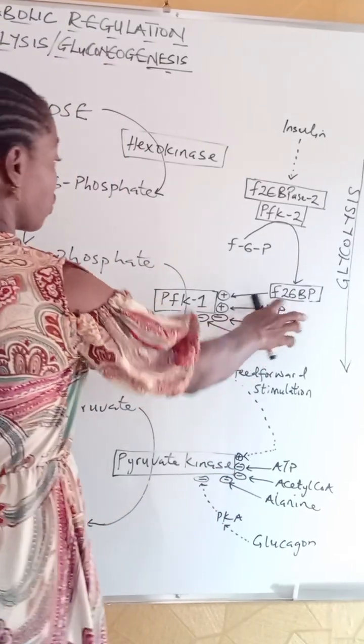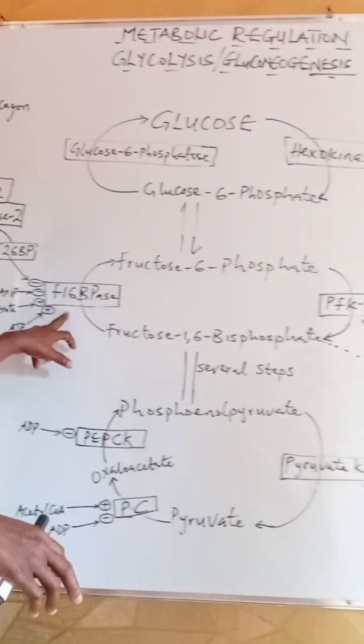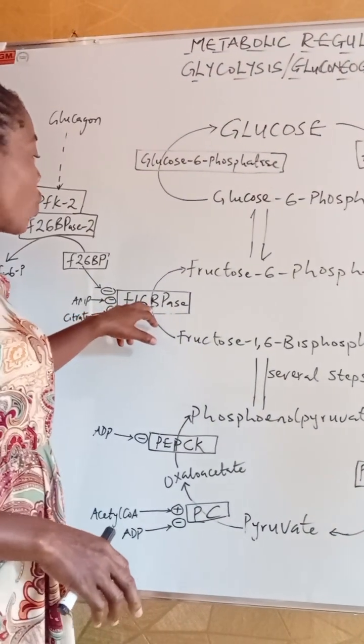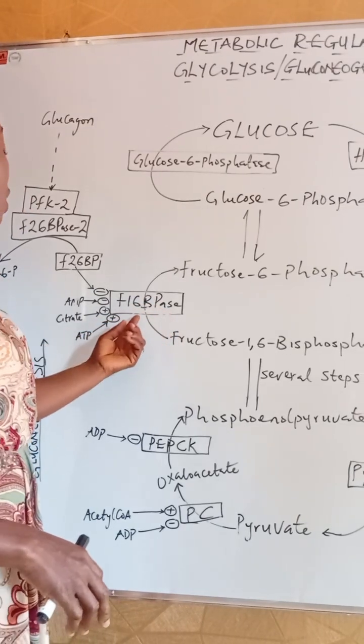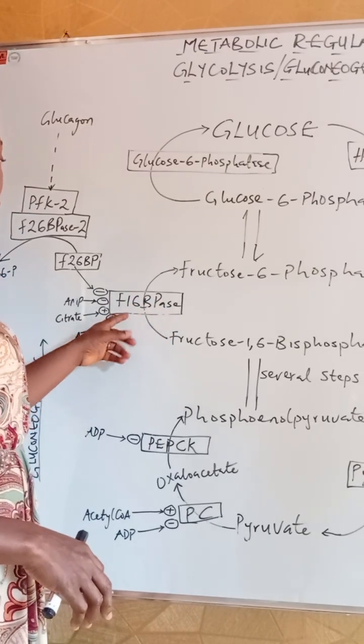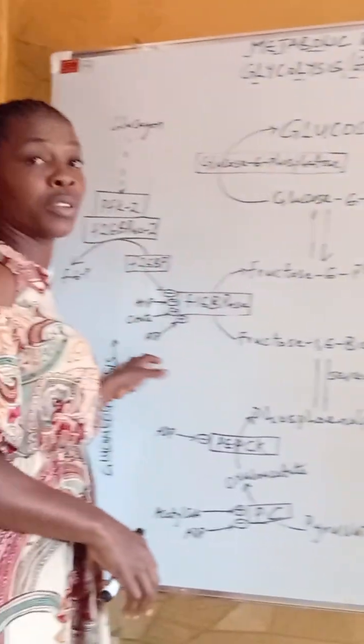This allosteric effector, which activates this enzyme, is also able to inhibit the gluconeogenic enzyme fructose 1,6-bisphosphatase, by binding to its allosteric site and inhibiting it. So insulin is able to promote glycolysis and at the same time inhibit gluconeogenesis.